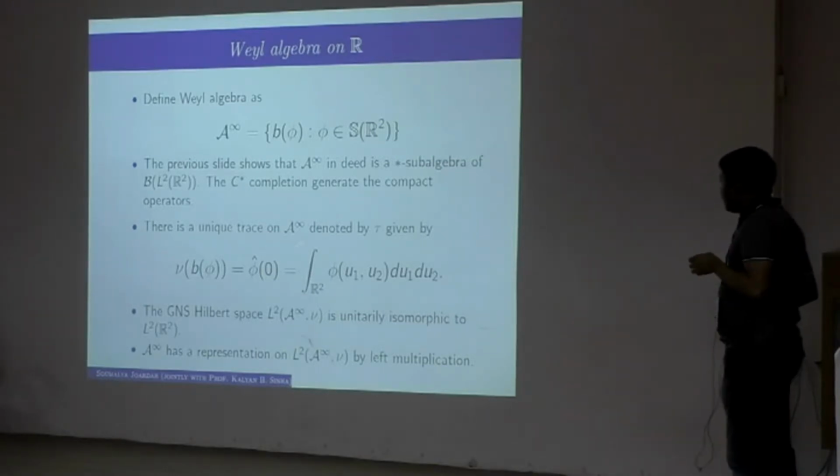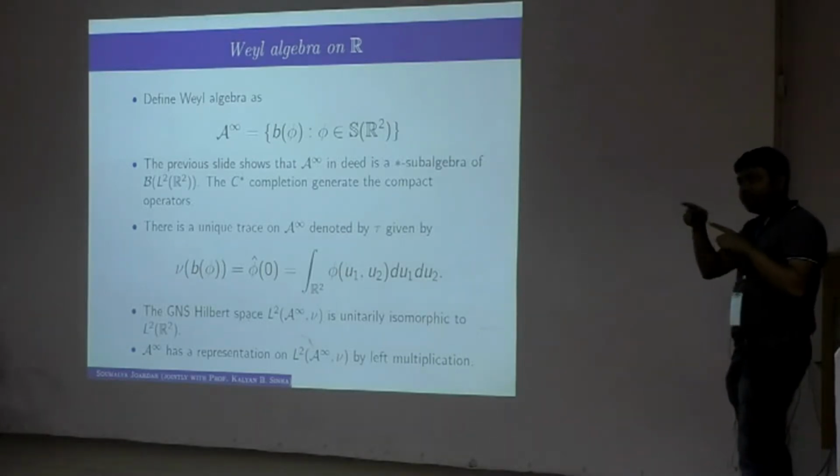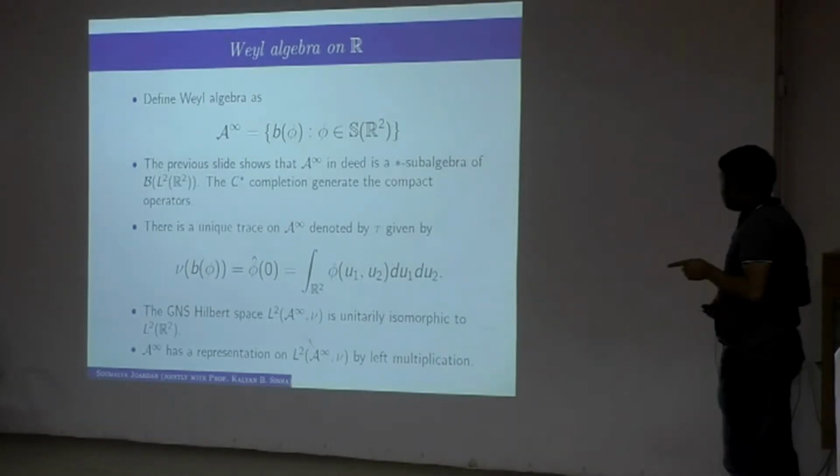And one can show that in this algebra there is a unique trace given by the first Fourier coefficient or the integral of the function on R2, and for this GNS Hilbert space, the dimension actually gets down, and it is not really L2 of R. It actually turns out that it is L2 of R2, and on that Hilbert space, this algebra also has a representation. You can have a representation by left multiplication. You take any vector psi, you left multiply by B phi, that is another representation.